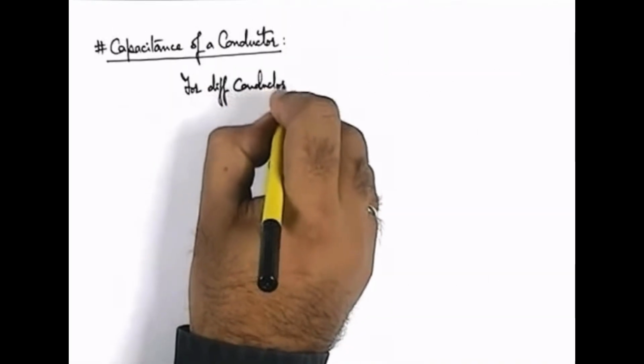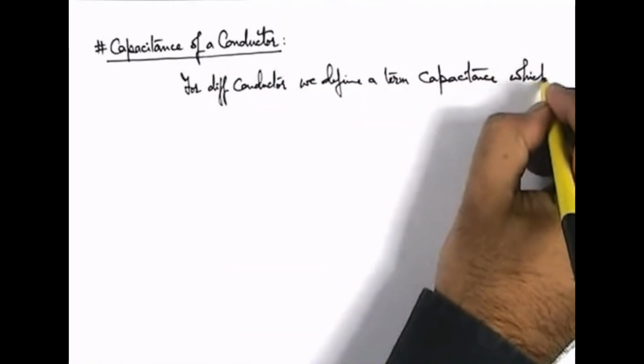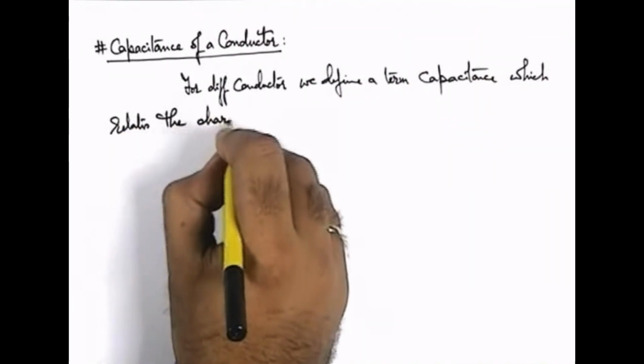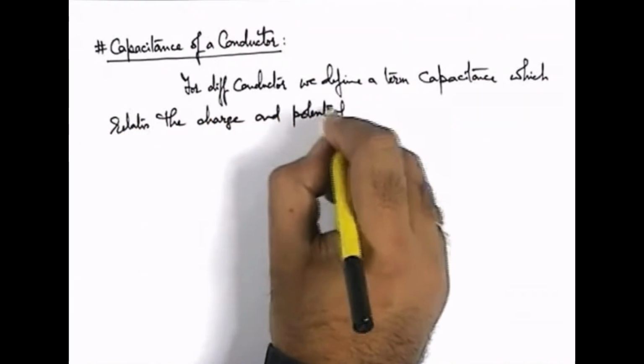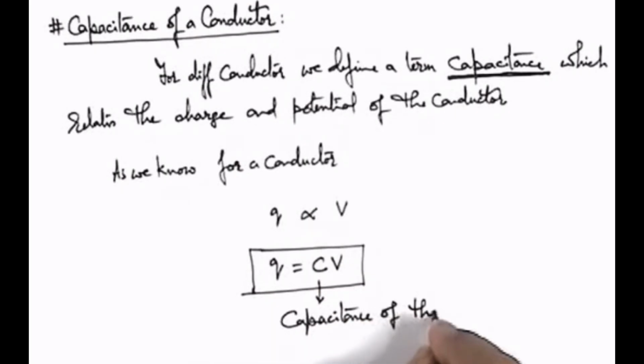For conductors, we define a term called capacitance, which relates the charge and the relative potential of a couple of conductors, written as Q equals CV. In this situation, C is the proportionality constant, which is called the capacitance of the conductor in the given medium in which the conductor is placed.